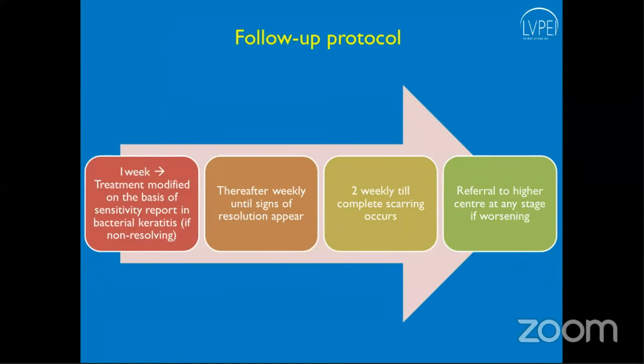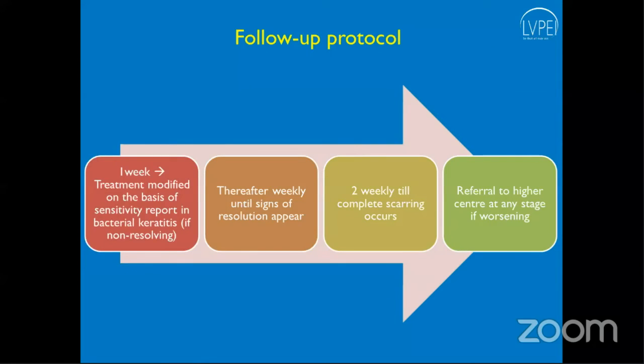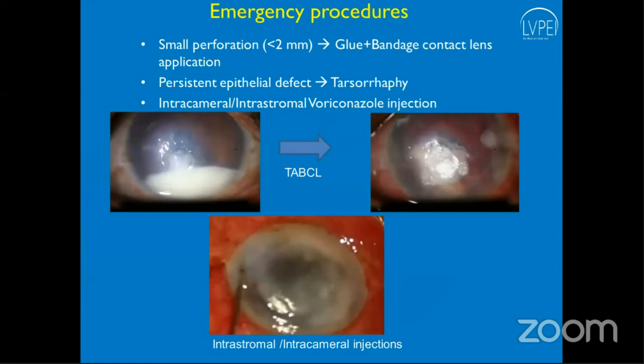Now, the usual follow-up protocol is every 1 week. You see the patient today and you call the patient after 3 days or 1 week, depending on the clinical picture. And usually in all bacterial isolates, the culture sensitivity report is available at 1 week, and depending on the treatment, you can modify the weekly preparations.